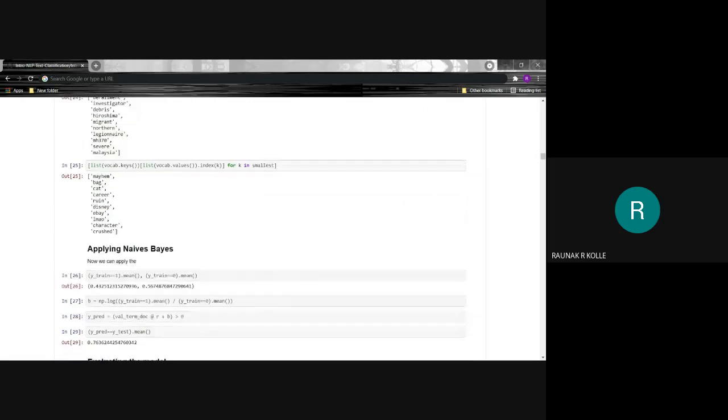Now applying naive Bayes, we find the mean of the train dataset for the disaster tweets, where the target value is equal to 1, and we find the mean for the non-disaster training set.